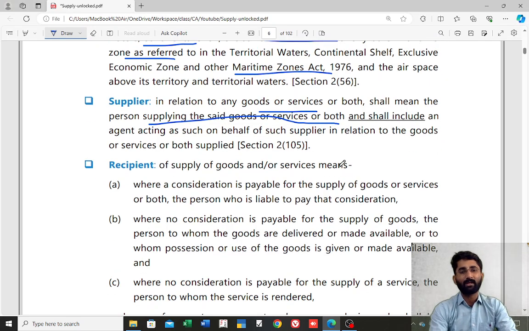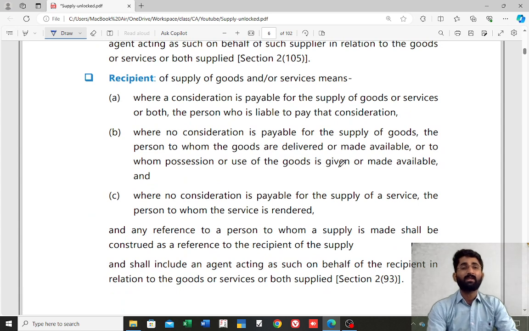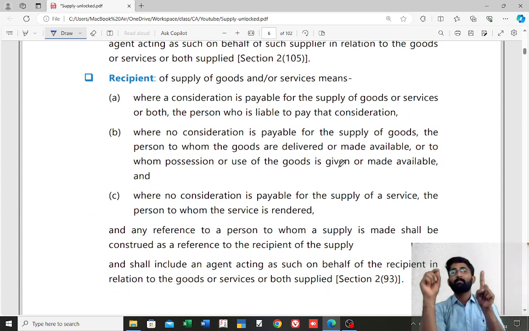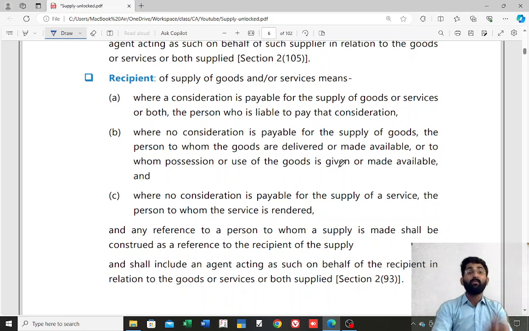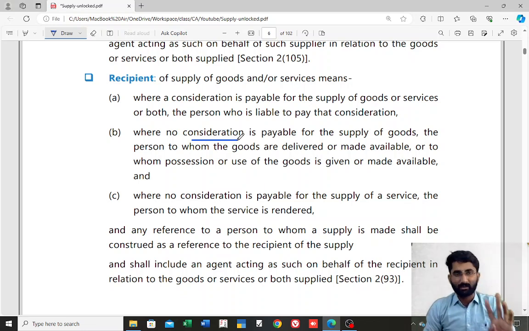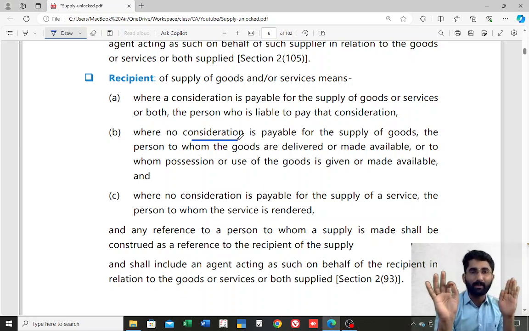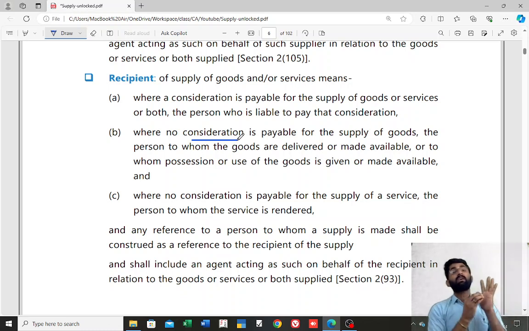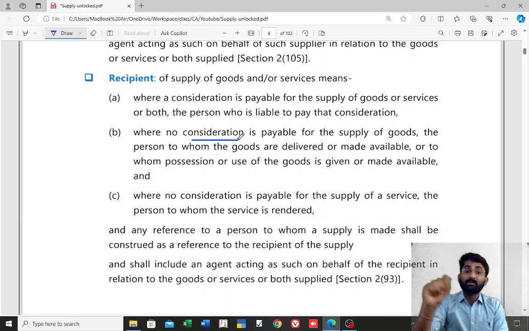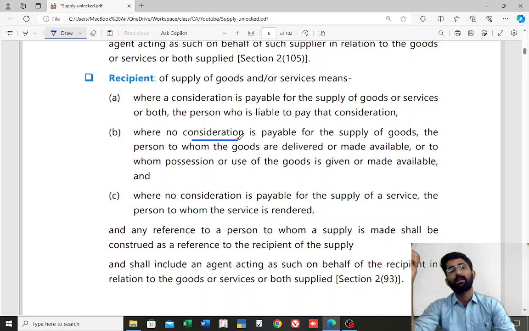Now what is the meaning of recipient? Very important one. Where consideration is payable, the person who pays the consideration is the recipient. Where no consideration is payable, then the one who receives the goods or services is considered as the recipient. Remember, where consideration has to be paid, the person who pays the consideration is the recipient of the goods or services. If consideration is not required, in that case the person who receives is the recipient of the goods or services. The importance of this recipient we will understand in the place of supply chapter.